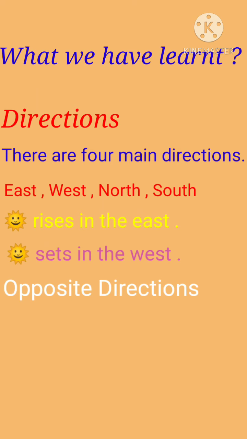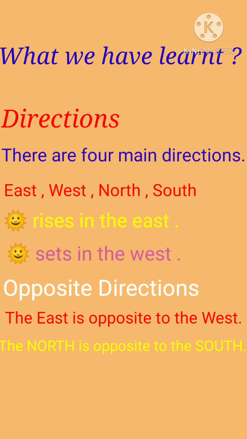The directions are opposite to each other. The east is opposite to the west. The north is opposite to the south. Map. A map is a diagram or a drawing of a particular area. I hope you all have understood the topic directions and map.